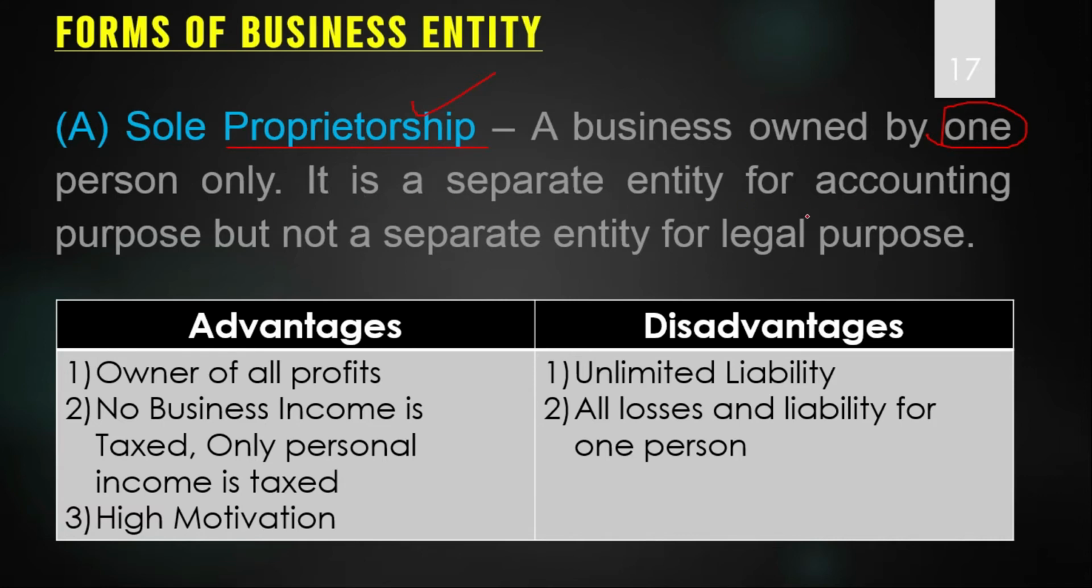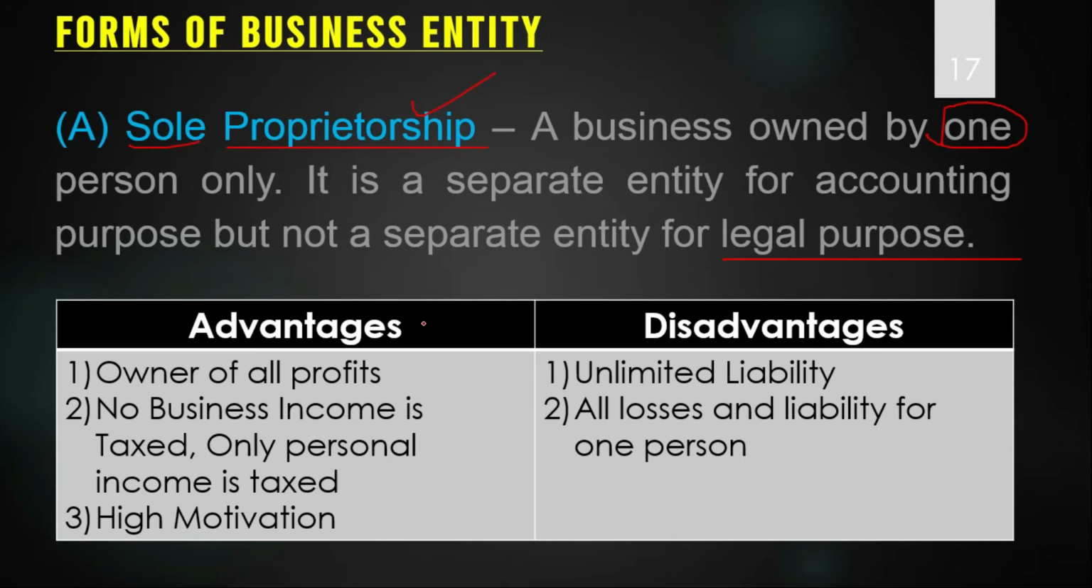It is a separate entity for accounting purpose, but not a separate entity for legal purpose. So for legal purpose, the person and business will be considered the same. But for accounting purpose, as you know, separate entity is the assumption. So the separate entity assumption will be followed in all the forms of business organization. But from a legal point of view, one cannot say that I will not pay because I am different and my business is different. In case of sole proprietorship, for the legal purpose, the person and the business will be the same. Because if there is any claim upon the business, the person will have to pay.